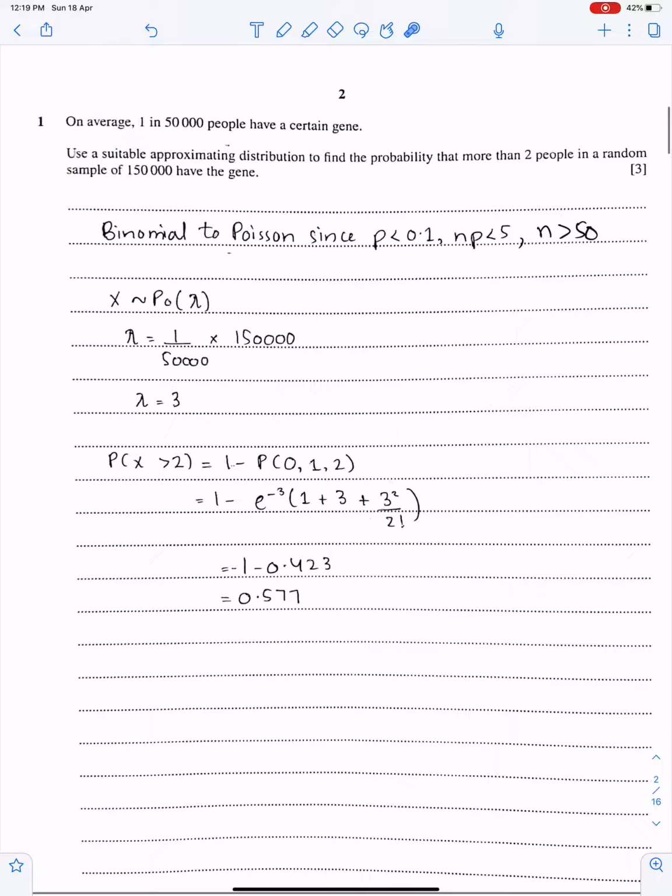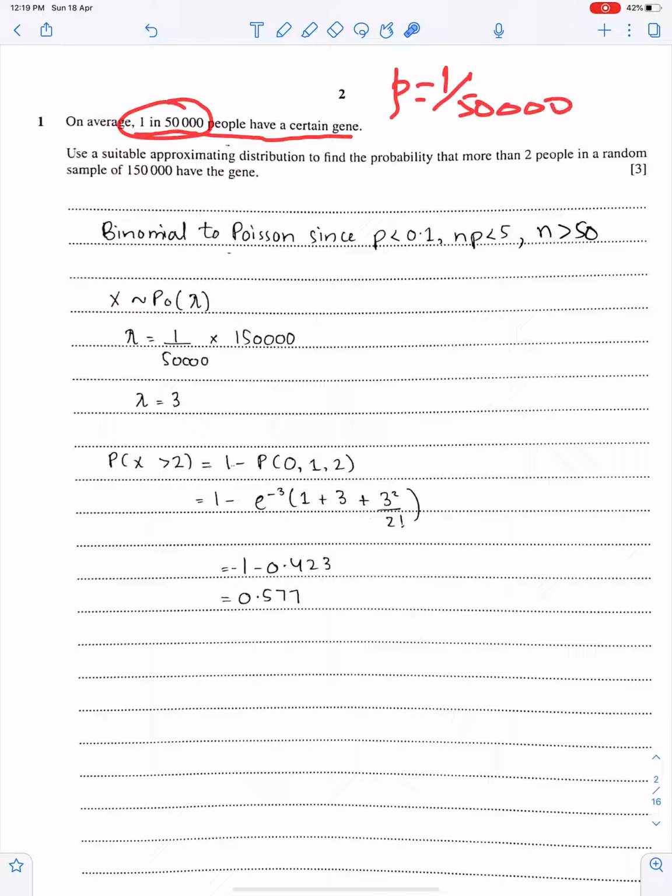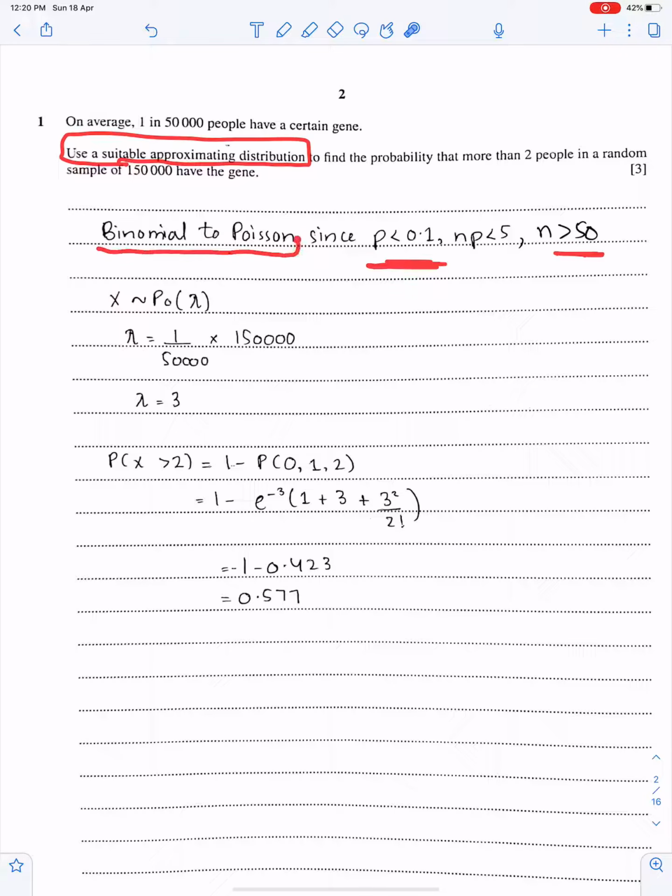Question number 1. On average, 1 in 50,000 people have a certain gene. 1 in 50,000, this is the P of binomial. Use a suitable approximating distribution. This is the Poisson approximation. Because when the P of binomial is less than 0.1 and n is greater than 50, then we always use Poisson approximation to binomial distribution.